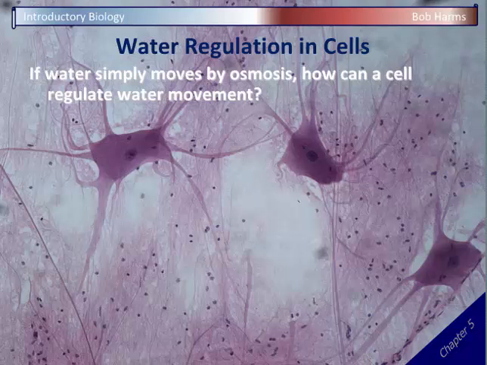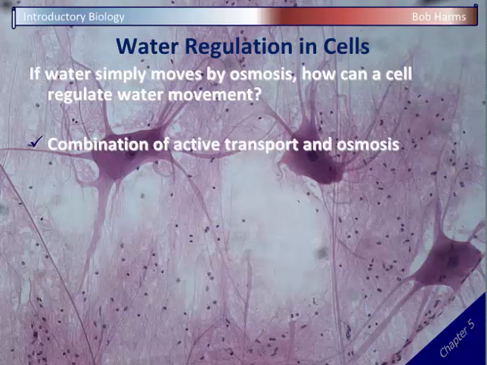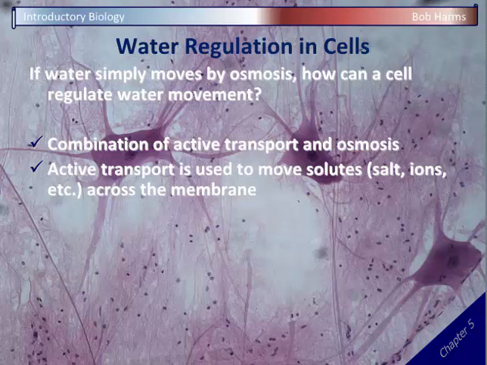Well, it turns out water regulation is due to a combination of active transport and osmosis together. Okay? Cells cannot directly move water or pump water very effectively, but what they can do is they can alter concentrations to cause osmosis to occur.